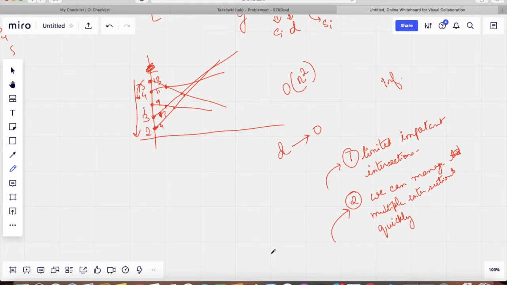Even if we try to work something out, like taking, let's say, root n intersections at a time, bunching them and processing them together, and hope that the processing will be fast in that case, even those kind of things are very hard to do, and I'm not sure if we can do it in subquadratic time. And even if we could, probably the root n factor would still have stayed there and it would not have passed in any case, because n and q are both up to 5 into 10 to the power 5.